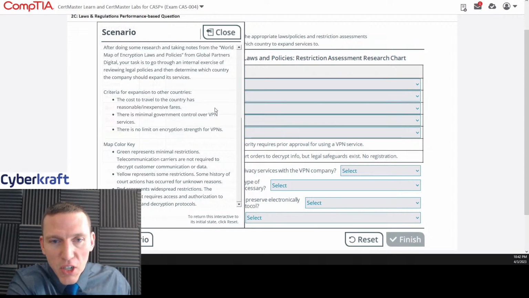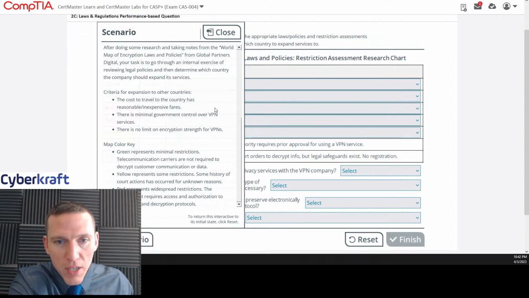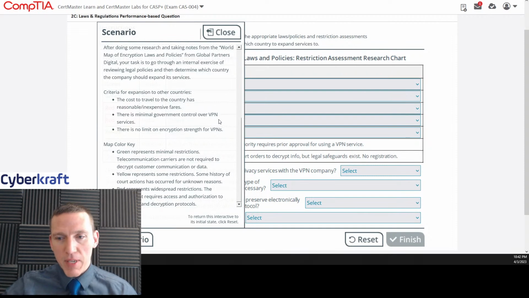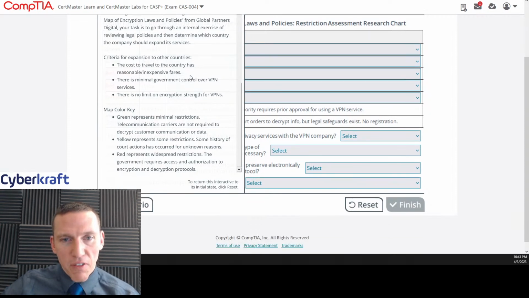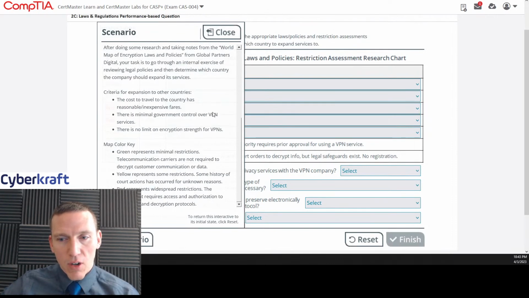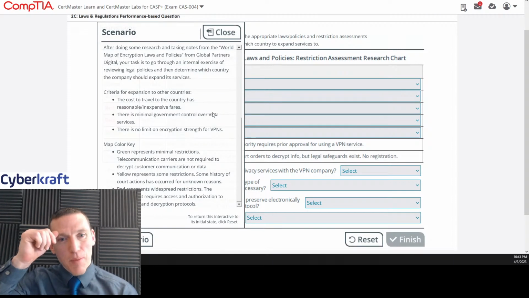All right. Criteria for expansion to other countries. The cost to travel to the country has reasonable/inexpensive fares. There is minimal government control over VPN services. There is no limit on encryption strength for VPNs. Well, I don't know if it's going to ask us to calculate fare fees. This is a strange one here. The first, where we're going to have to make some assumptions.